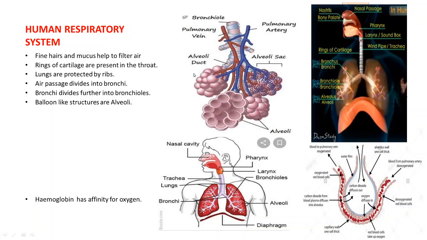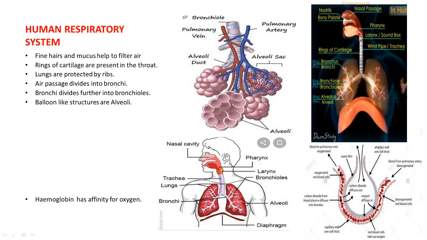You can see here the picture of alveoli, and they have a balloon-like structure. Here you can see clearly the alveolar sac. These alveoli are many in number, so they provide surface for exchange of gases.